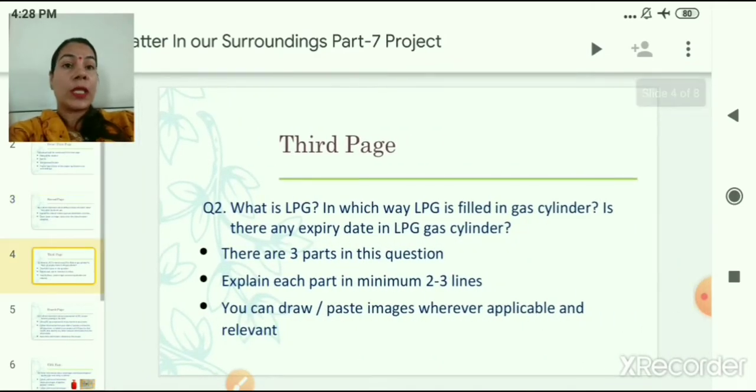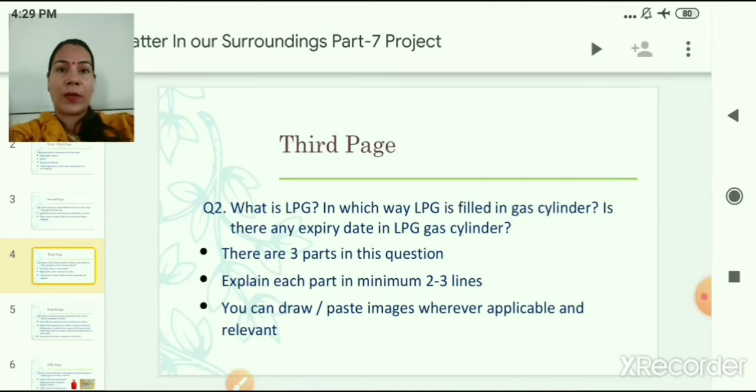Now on the third page, you have another question where you have to just write about LPG. So the question says, what is LPG? In which way LPG is filled in gas cylinder? Is there any expiry date in LPG gas cylinder? So there are 3 small questions.